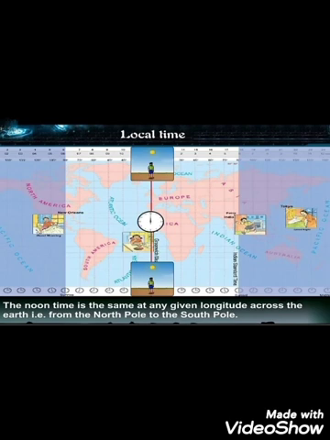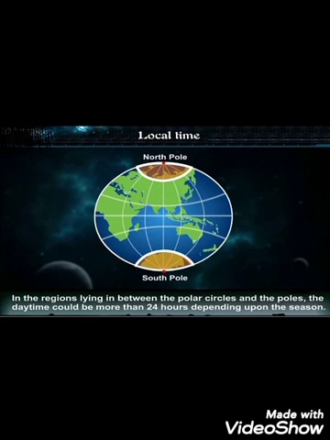This leads to the concept of local time. All the places on the same longitude experience the same local time or 12 noon. Local time varies by 4 minutes for every 1 degree longitude. The midday is constant for each longitude. Hence, local time can also be called the sun time of a certain longitude.